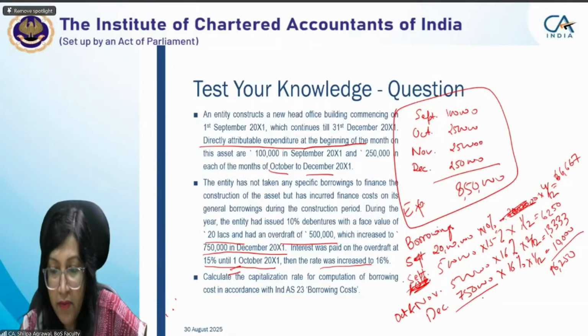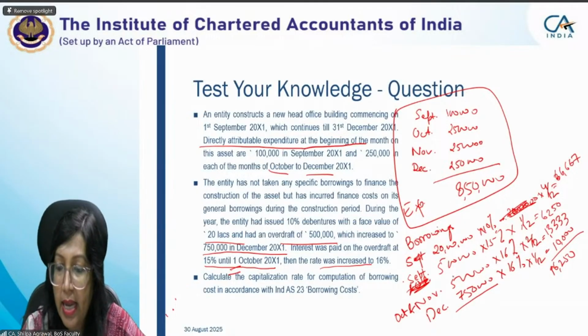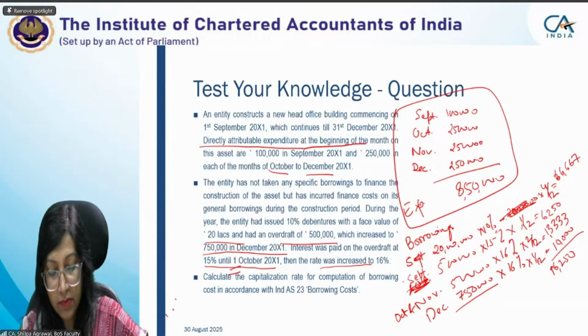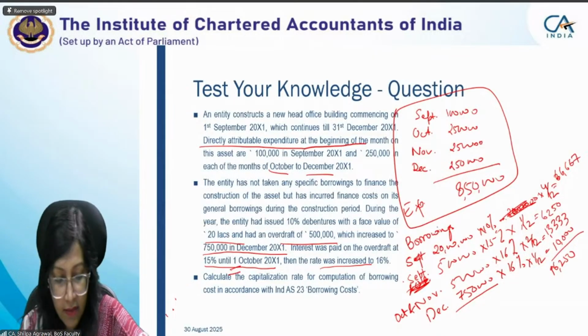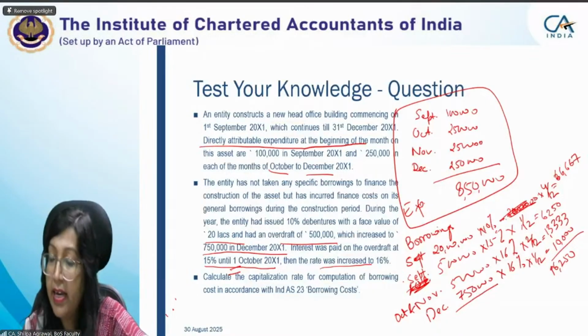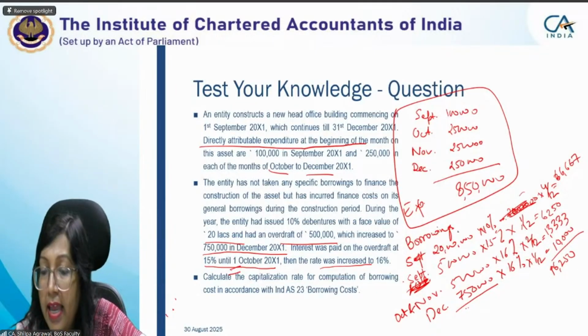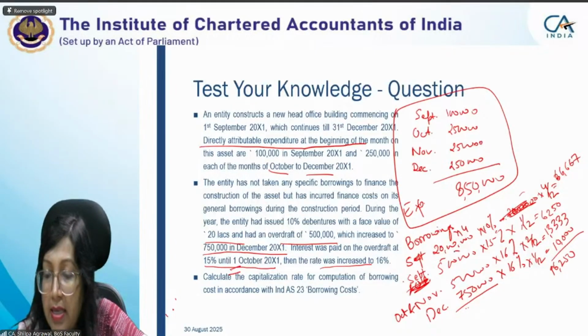The total amount of this borrowing is 20 lakh plus 5 lakh plus 30 lakh, 37 lakh 50,000. But we need a weighted average for this also, na? Because we have calculated the weighted interest, we will calculate the weight of this also, na? Yes. So what is the weight? This one is 4 months, this one is 1 month, this one is 2 months.